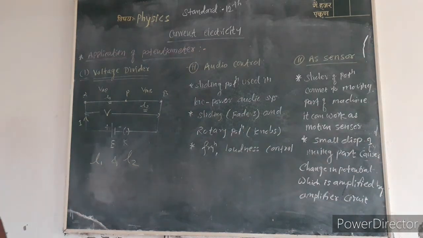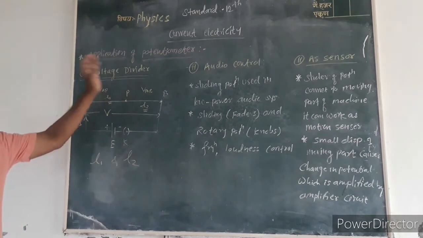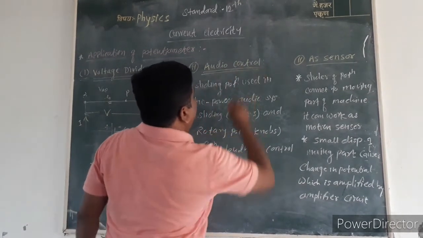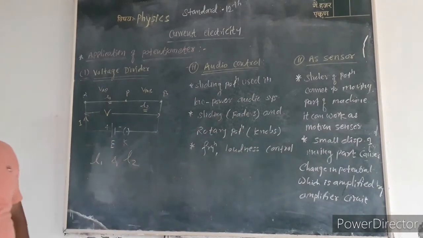The second application of the potentiometer is as an audio control system.